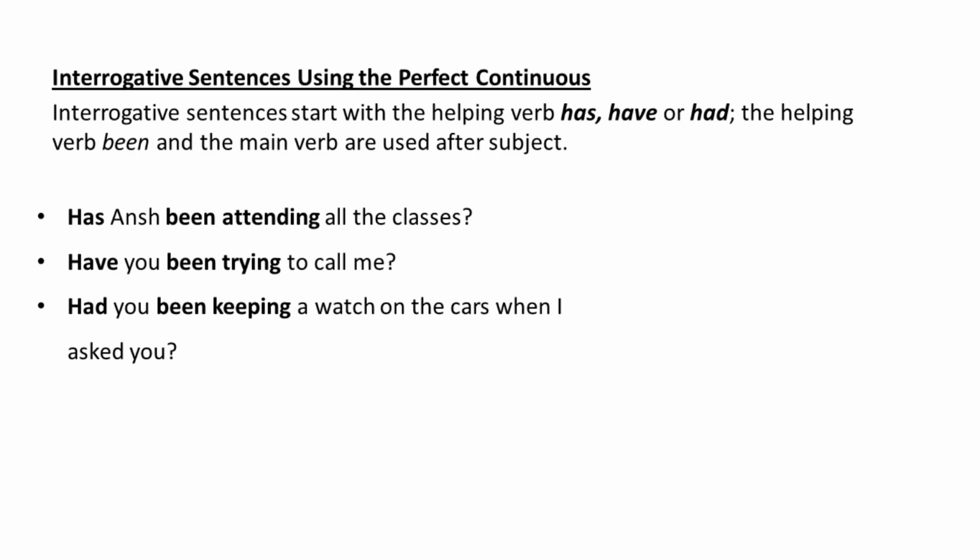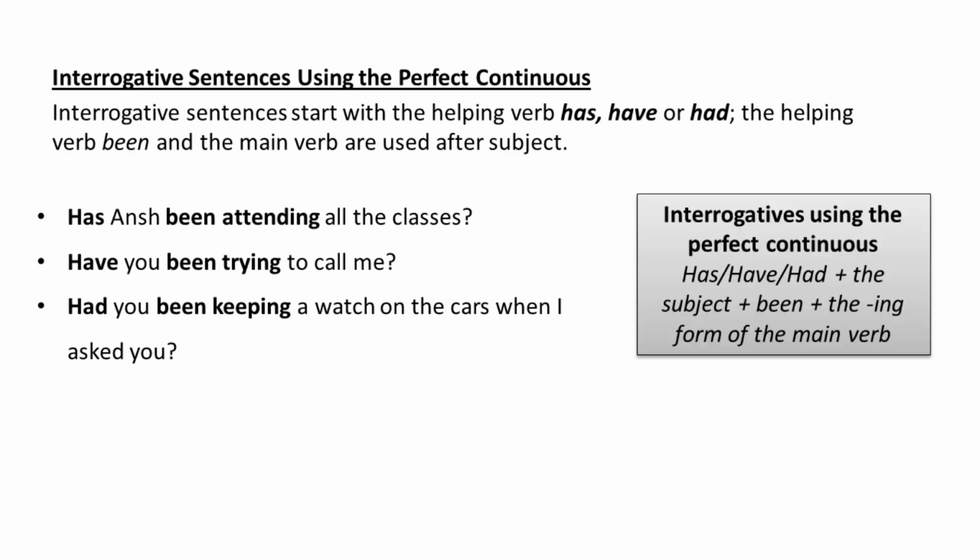Then we have placed the subject you, then been plus the ing form of keep, that is keeping. So thus we got an interrogative sentence in past perfect continuous tense.